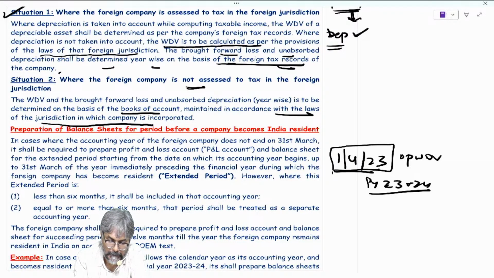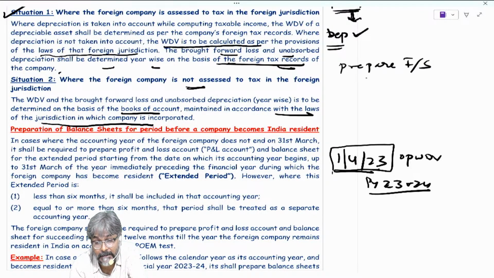Now, students, if you see above, in this context, many countries, are you aware of it? They prepare the financial statement on the basis of calendar year. They prepare the financial statement on calendar year basis. Are you aware of it or not?